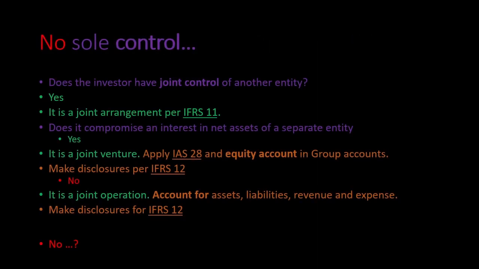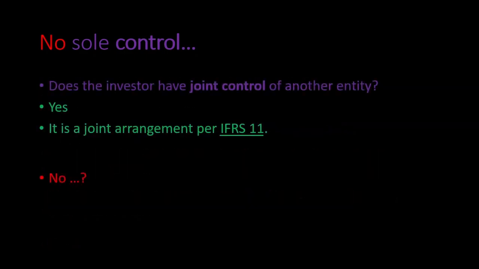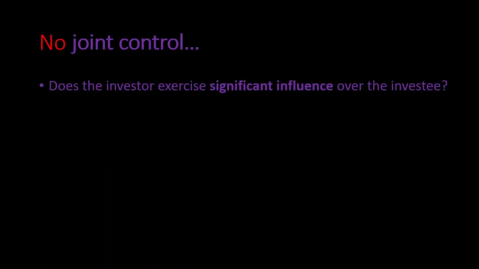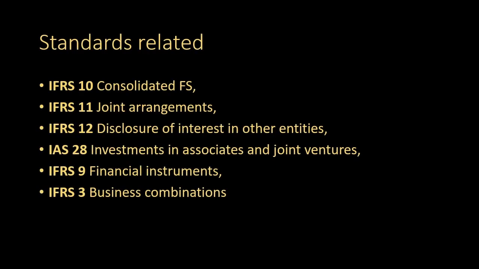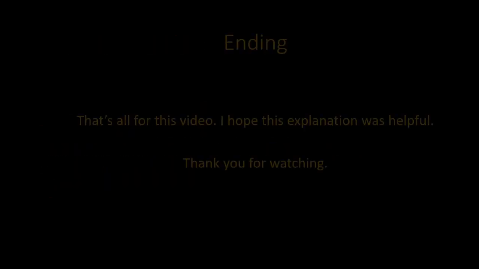If there is no sole control, and if there is no joint control, does the investor exercise significant influence over the investee? If there is significant influence, it is an associate. If not, it is a financial asset, as there is no significant influence. These are the standards related.